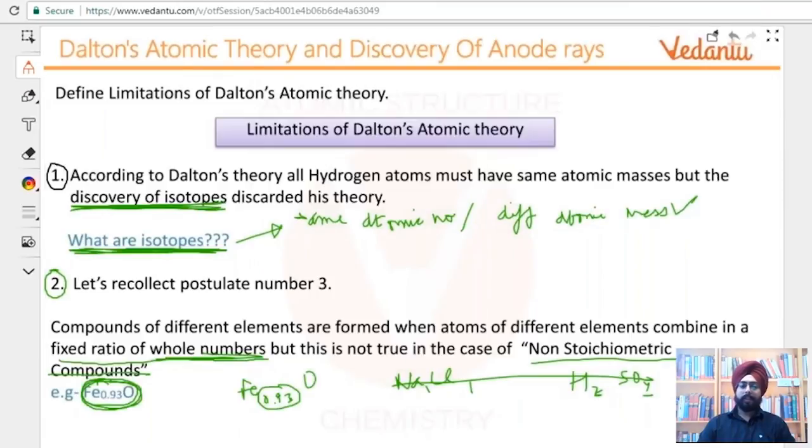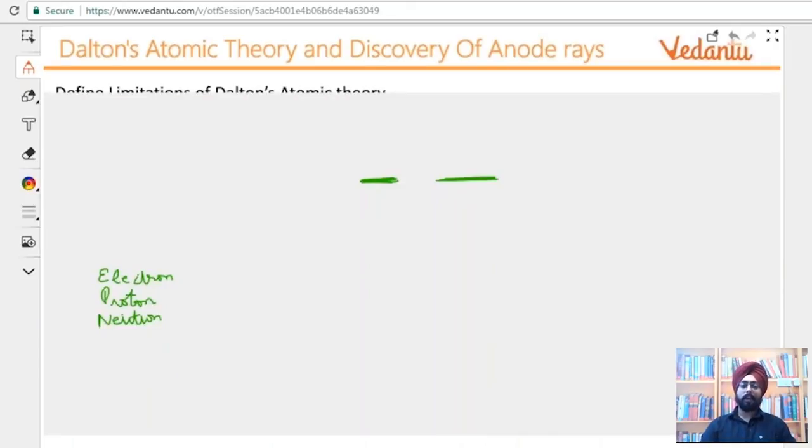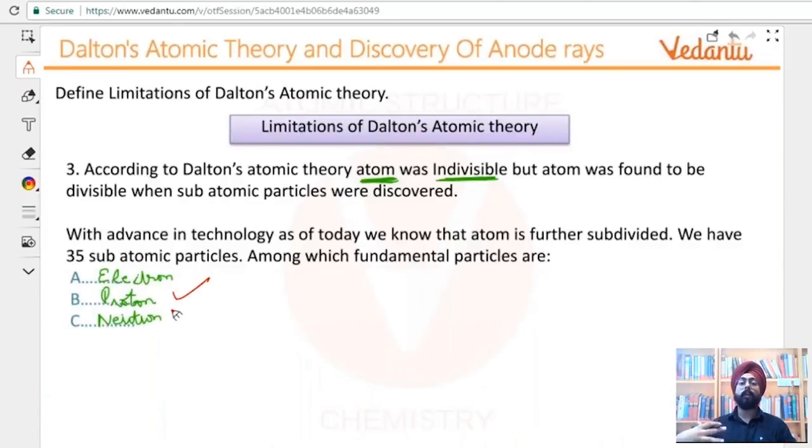We did the limitations as well. Isotopes can't be explained by Dalton's theory. There are non-stoichiometric compounds. Guys, please, let's not talk about random things in the chat box. Non-stoichiometric things are also not explained by Dalton's theory, and electrons, protons, neutrons, the subatomic particles, exist, and even those were not explainable by Dalton's atomic theory. Okay, chalo.